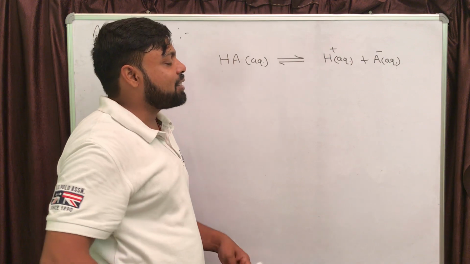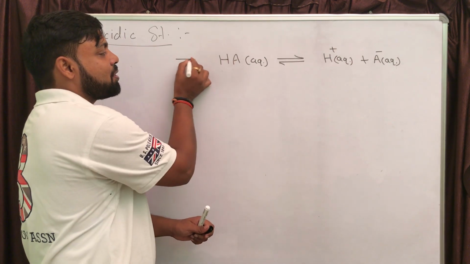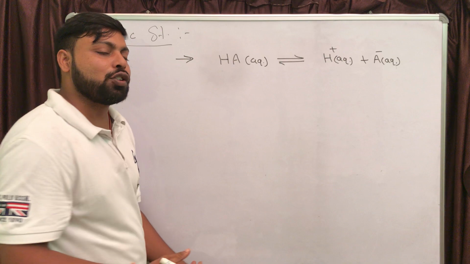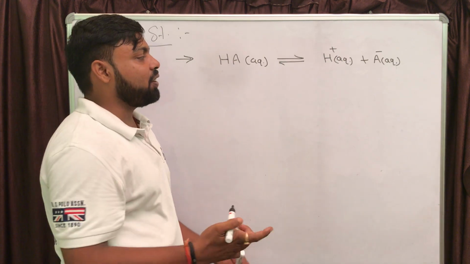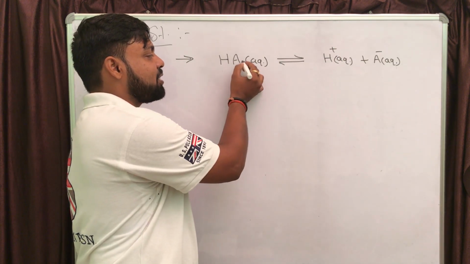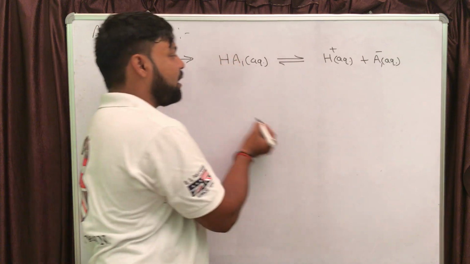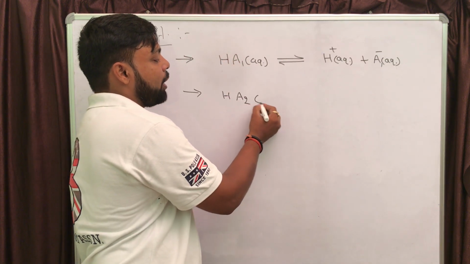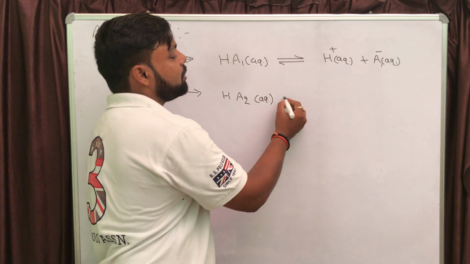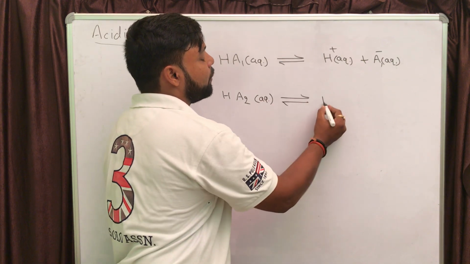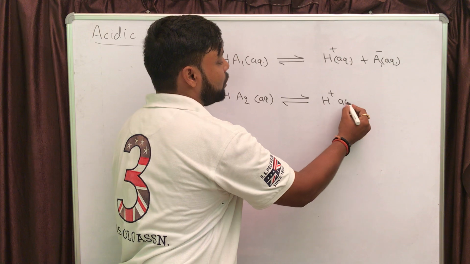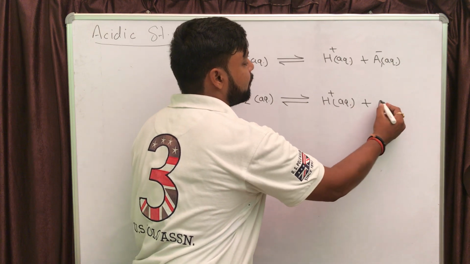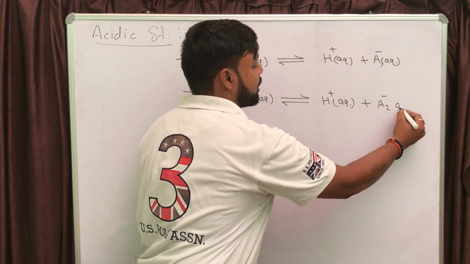Let's say I have a different case in which I am going to assume two different weak acid. First one is HA1 and second one is HA2. HA2 is also weak acid. There will be also ionic equilibrium for weak acid HA2. If you will write the equilibrium equation, it is A2 minus aqueous.